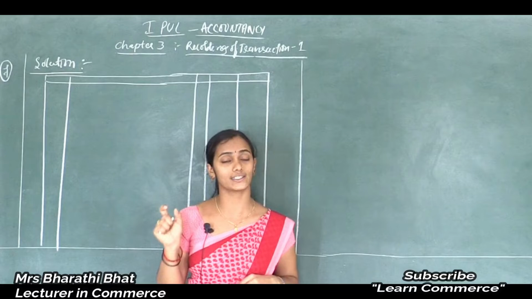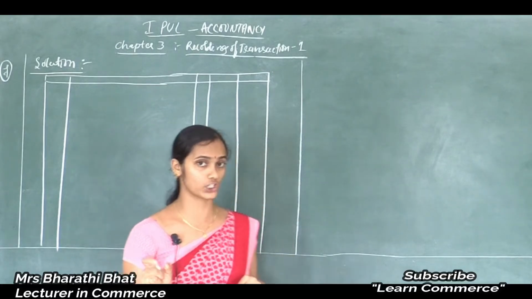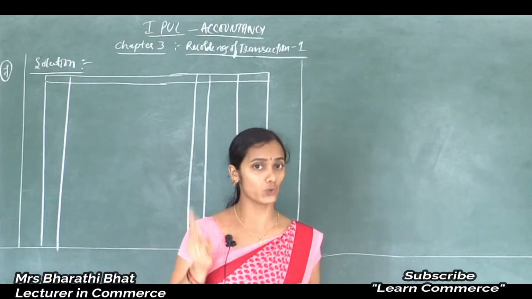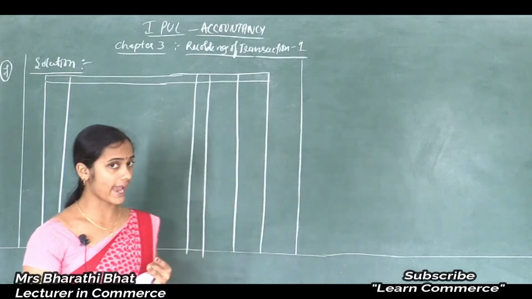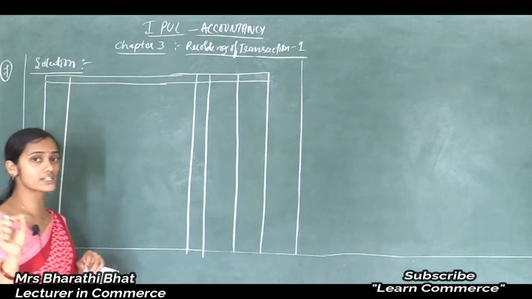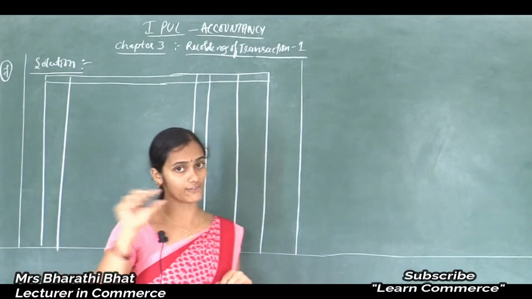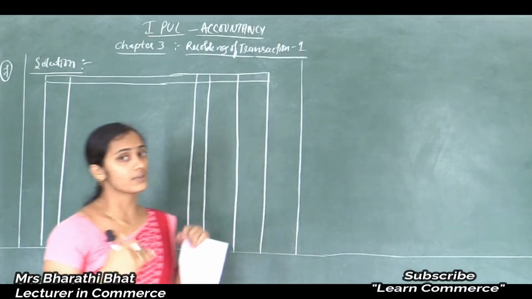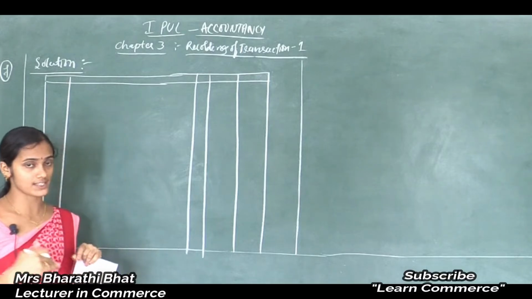First we should write the debit aspect of a transaction. Here two accounts are debited, one is cash, another one is building. Correct, right? First we should write the debit aspect in the first line, then we can write the credit aspect of the transaction.